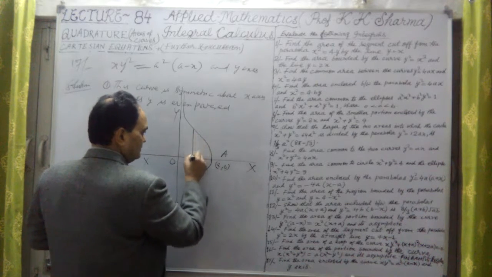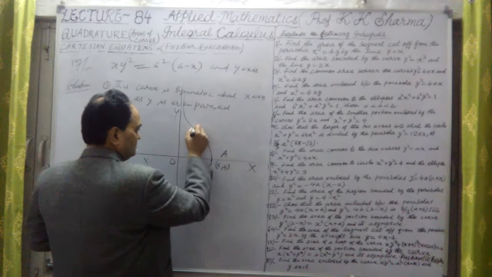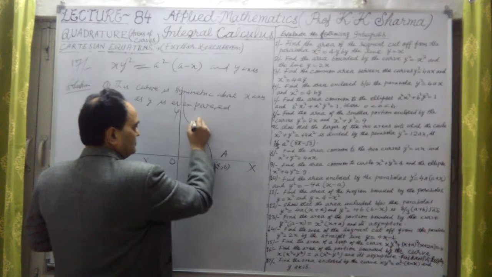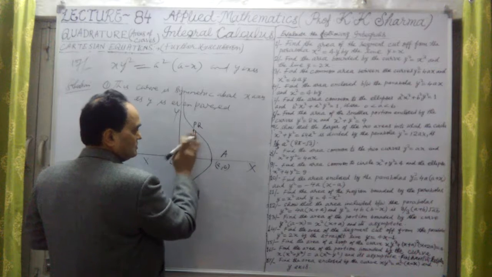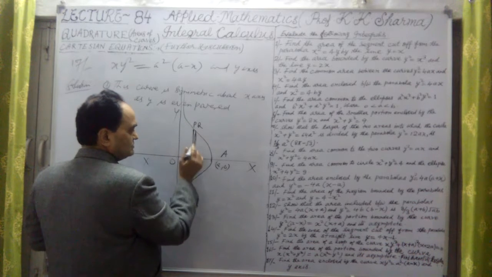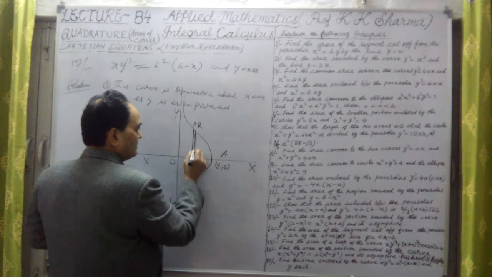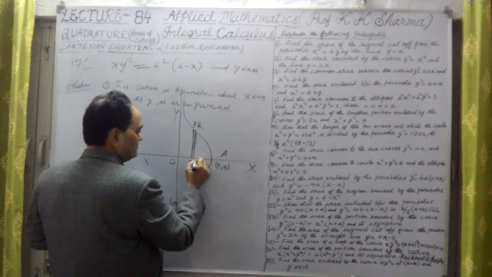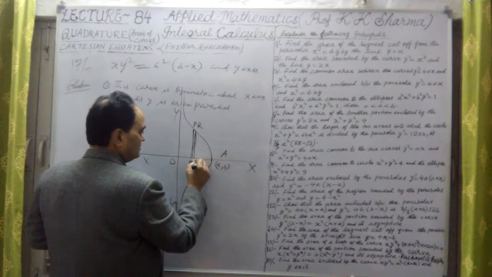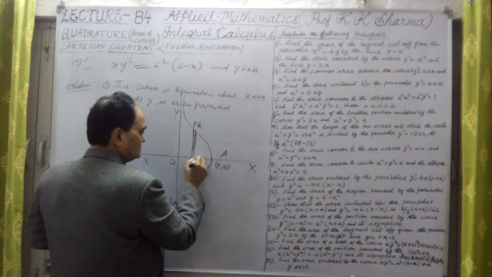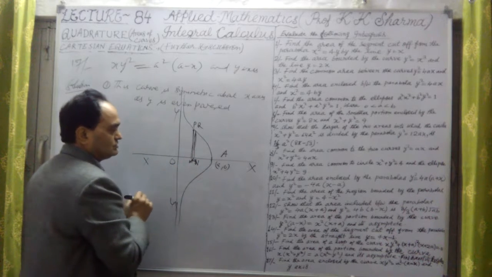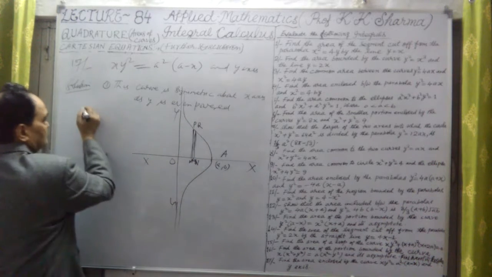Now if I find out this area, this is PQ, the elementary strip we have taken, and its length is dx. So what is the area of the curve?